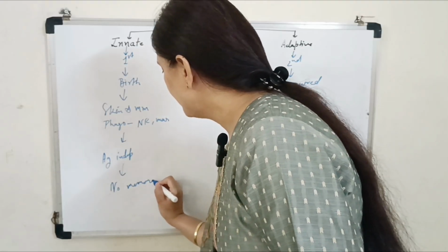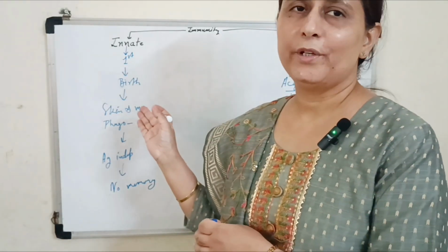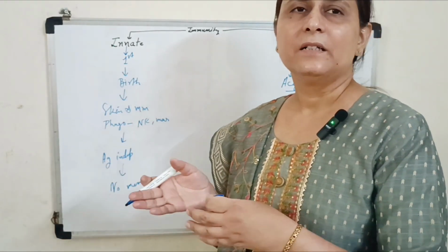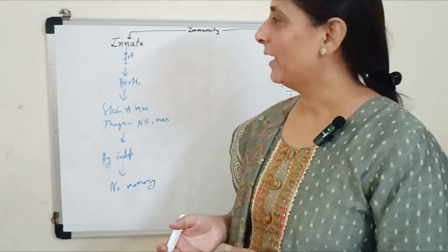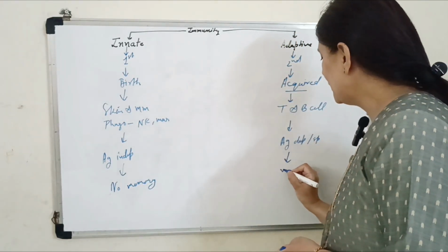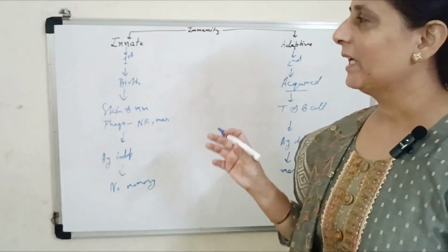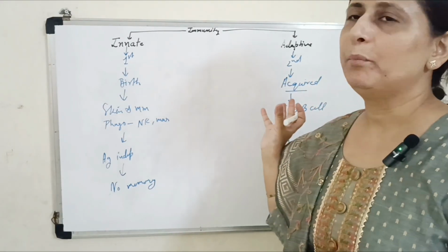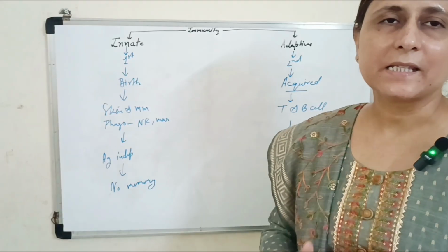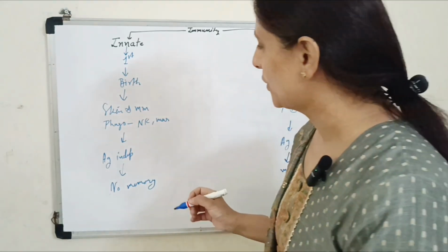If the patient is having the infection again, then innate immunity acts as against a new infection. While in the adaptive immunity, they are having a memory response. So with the repeated infection, these T and B cells, already sensitized previously, act faster than in the previous infection.